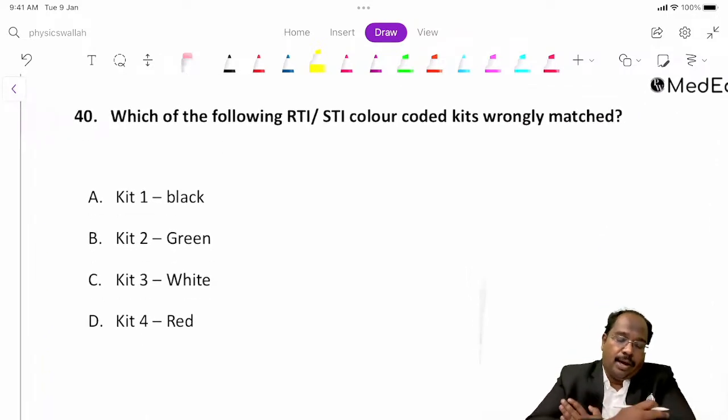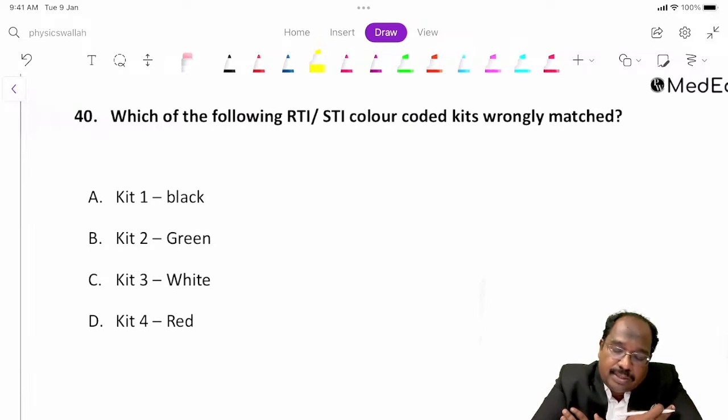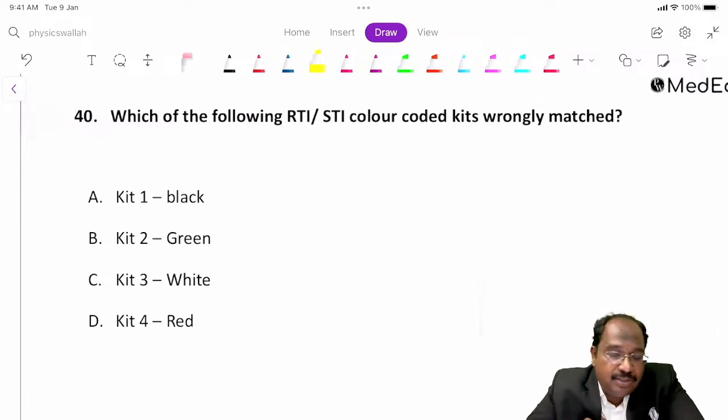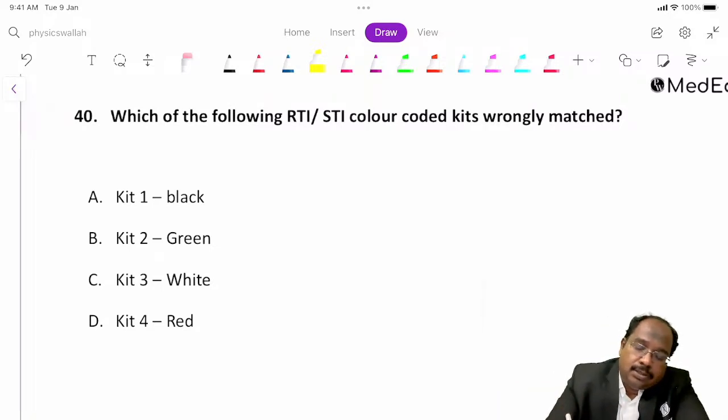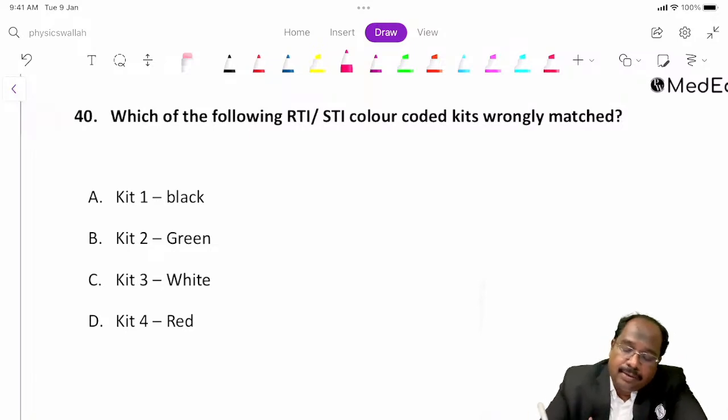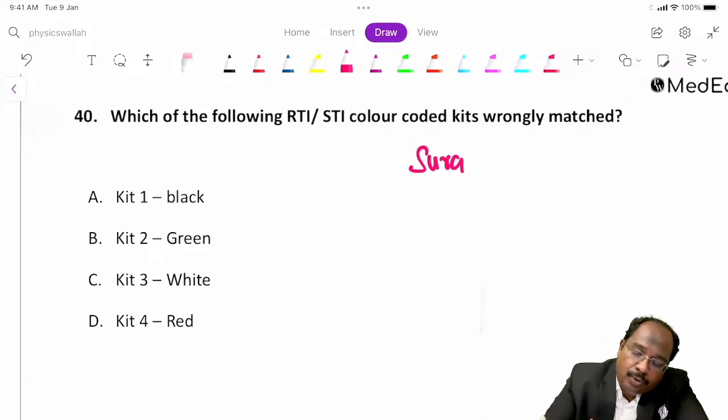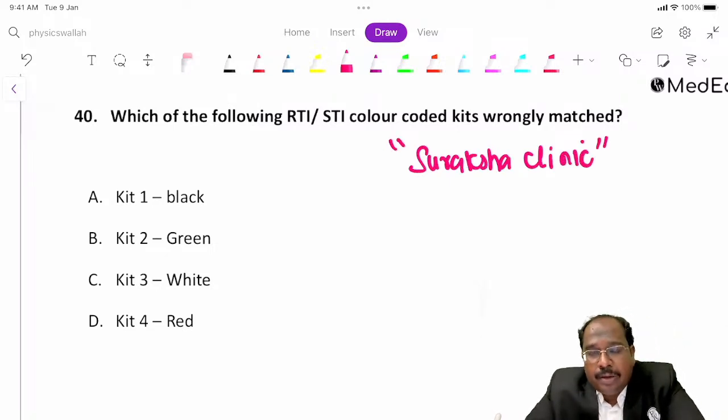Which of the following RTI or STI codes is wrongly matched here? What is wrongly matched here? Wrongly matched. Okay, fine. Yes. So this is Suraksha Clinic. I already told you about Suraksha Clinic. Okay, Suraksha Clinic is fine.